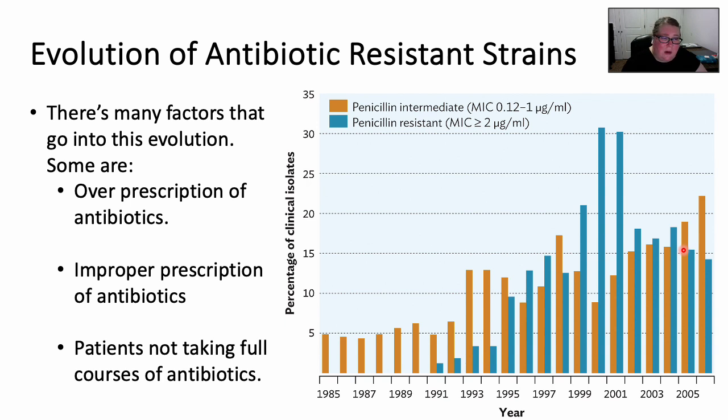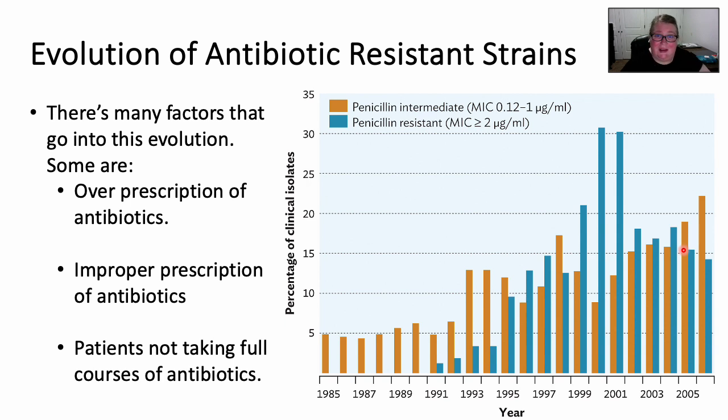This improper prescription is going to lead to antibiotic resistance just as much as overprescription and patients not following directions. In fact, sometimes doctors don't want to deal with the patient and they just prescribe an antibiotic and say, see you later. This is all going to factor into that. Now, you've had a minute to think about these blue lines. What do you think is causing the number of penicillin resistant strains that we're seeing in the hospitals and in the clinics to go down?